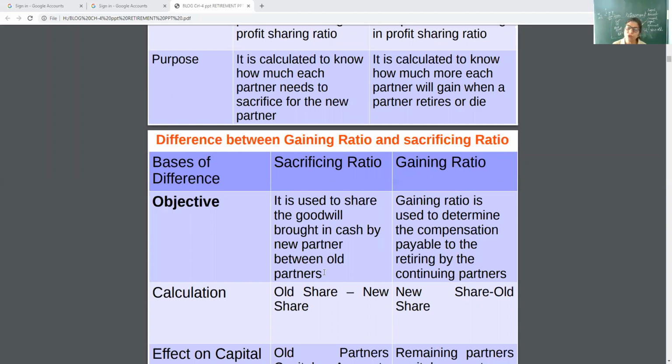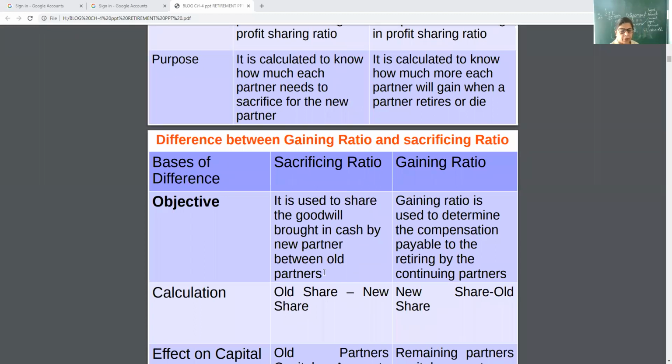Simple formula. Sacrifice is equal to old minus new. Why old minus new? Because earlier they were getting more. Now they will get less. Why? Because a new partner is admitted. And gaining ratio is equal to new minus old. Why? Because now they are getting more. Earlier they were getting less.